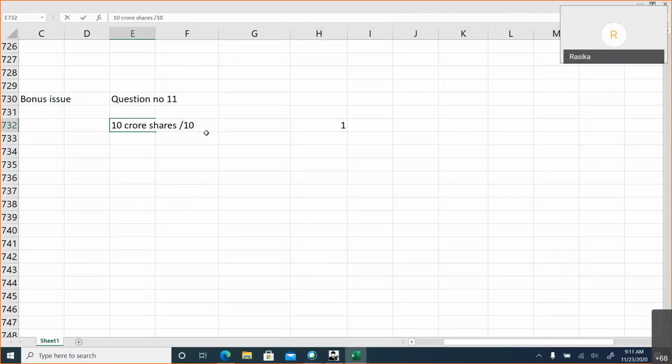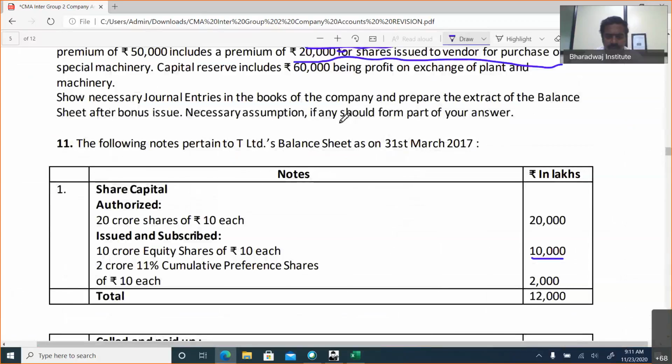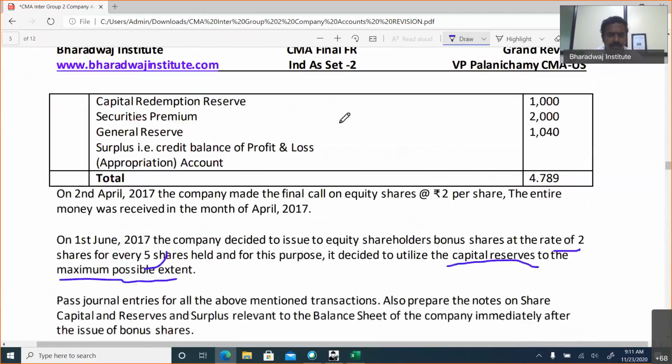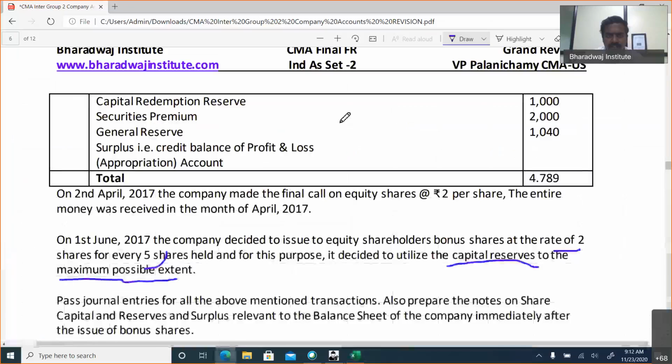Coming back, 10 crore shares is the thing. Bonus issue will be how many shares? 10 crore into what is the ratio of bonus issue? 2 for every 5 shares held. So you have to give 4 crore shares. When you have to convert rupees into lakhs, into 10 rupees, we need 4,000 lakhs. Rupees is given in lakhs only, right?